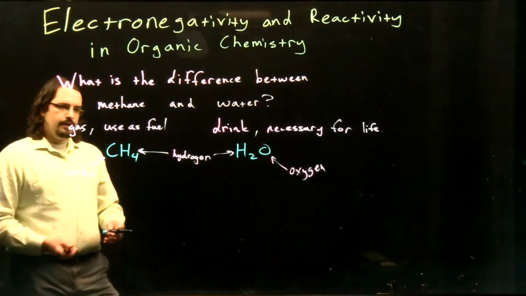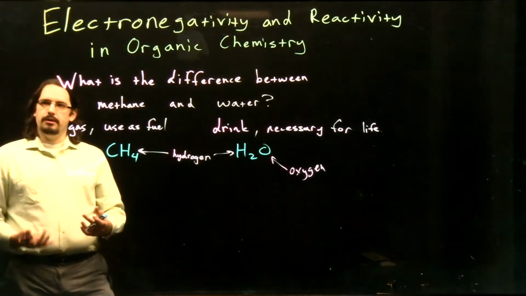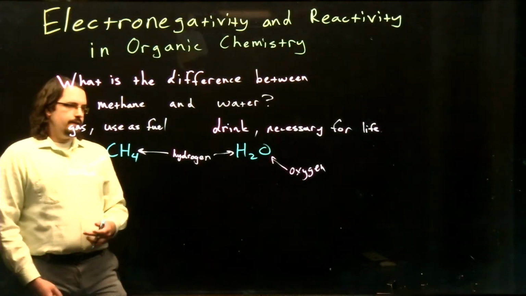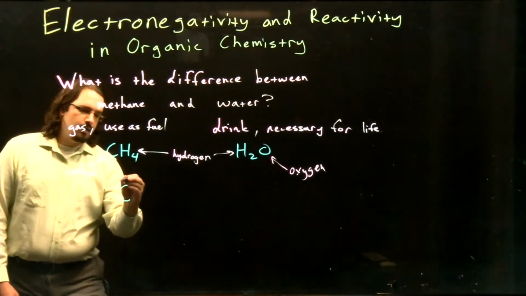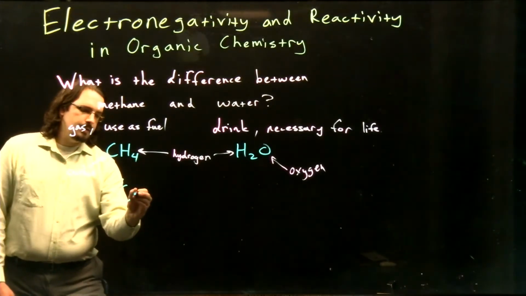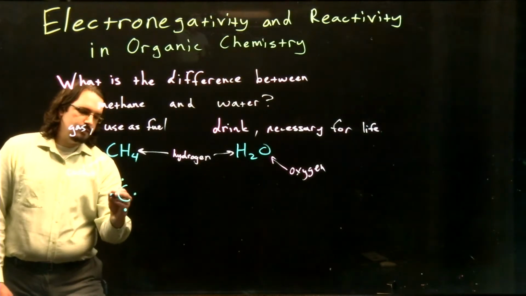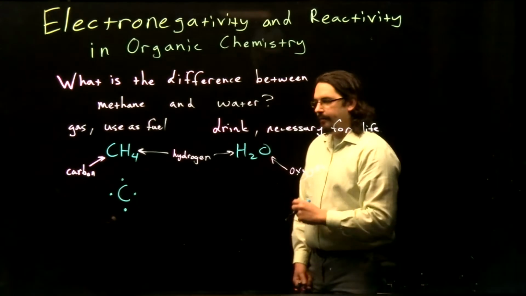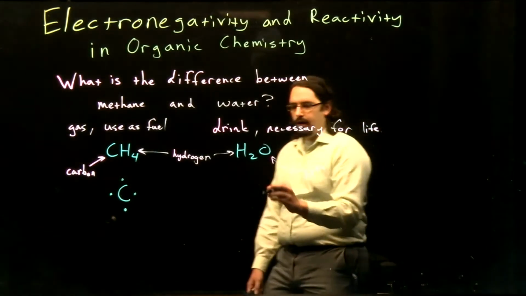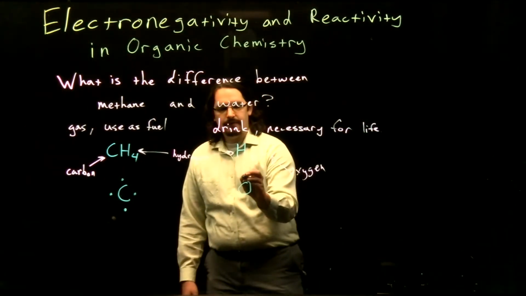So, one of the key differences, of course, between elements that we learn in general chemistry is the number of valence electrons. So if we take our carbons, carbons have 4 valence electrons. We know this because they're in group 4A on the periodic table. Our oxygens have 6 valence electrons.